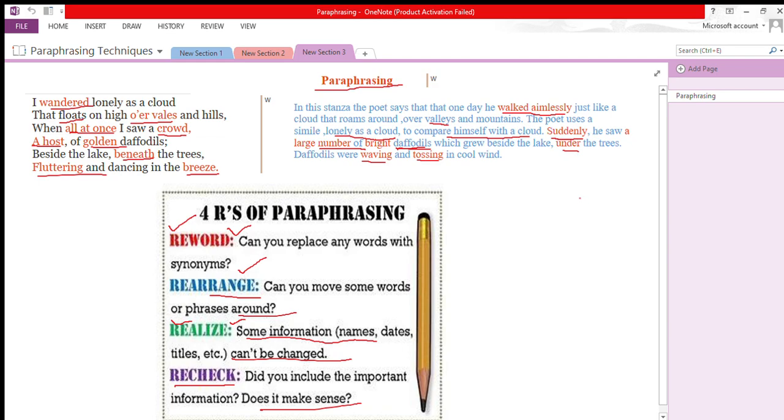This is how you paraphrase these stanzas when the question is asked in the question paper in examination: Read the following stanza and paraphrase it in your own words. So this is how you paraphrase the stanza. Hopefully you would have understood.